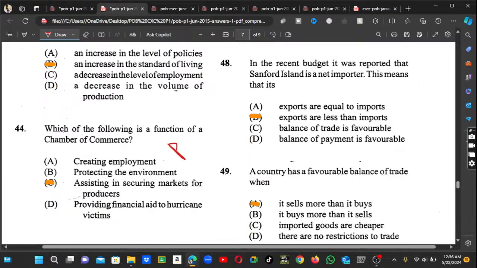Oh my gosh, this is another repeated one as well. You're talking about the function of a chamber of commerce. The function of the chamber of commerce, guys, is assisting in securing markets for producers. So this is the answer, guys, for number 44.